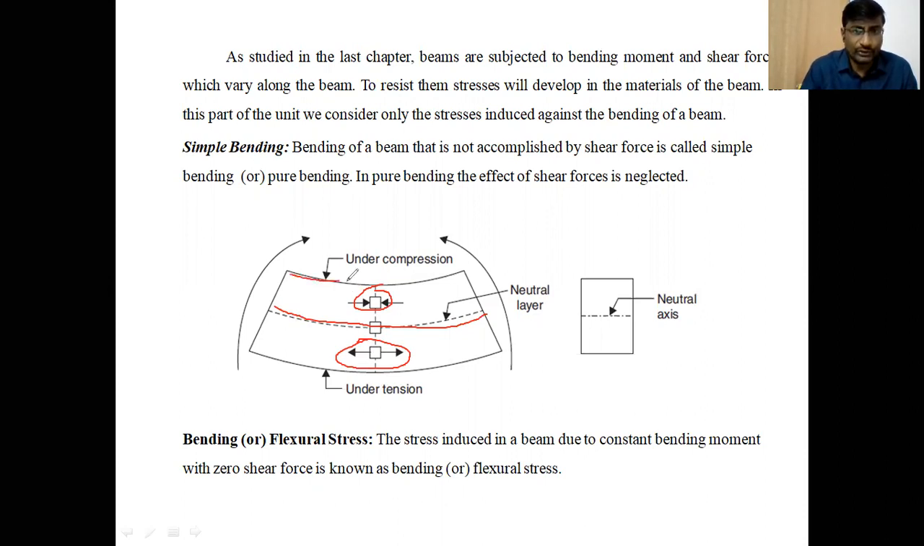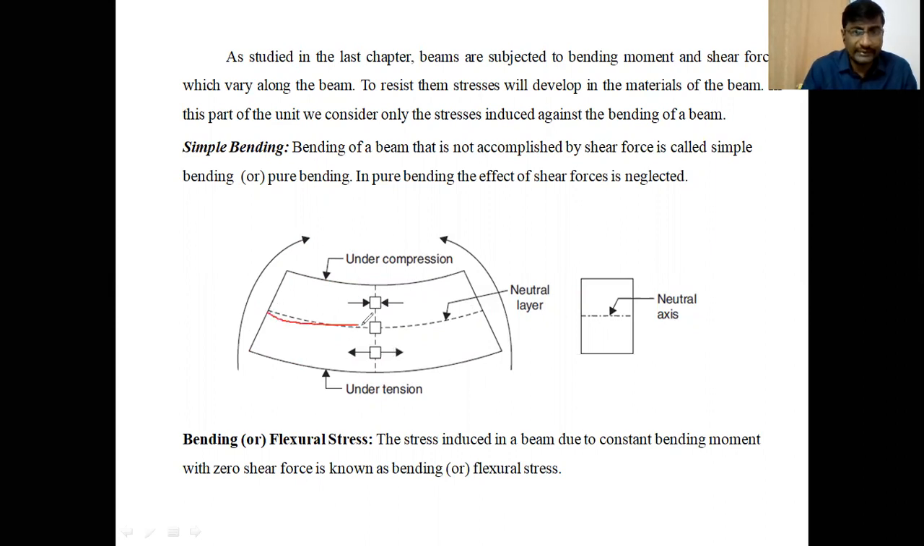So the uppermost layer, that is the extreme layer from the neutral layer, is subjected to maximum compression, and the extreme bottom layer is subjected to maximum tensile stresses during bending of a beam like this. Clear, students? So the upper layers are subjected to compression, and the bottom layers are subjected to tensile stresses or tensile forces.